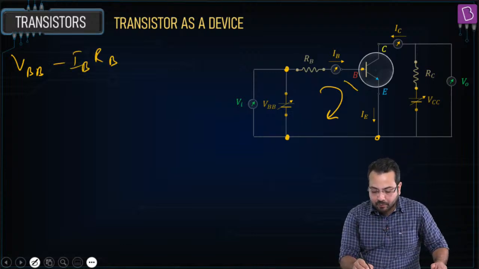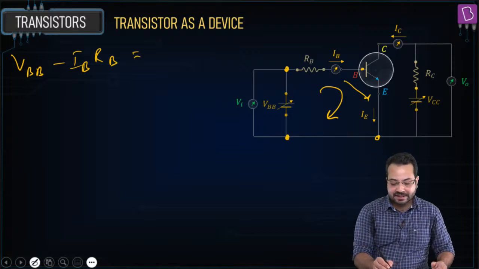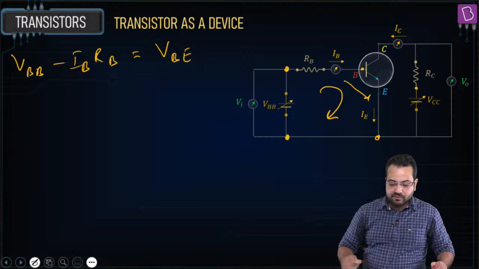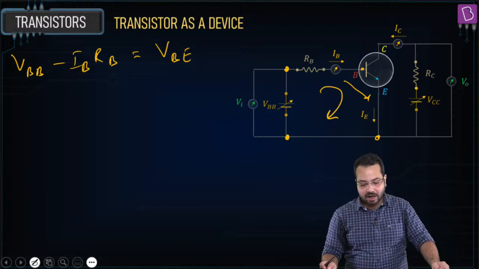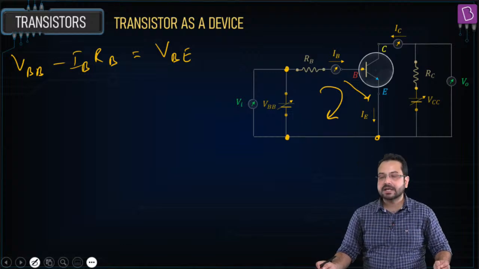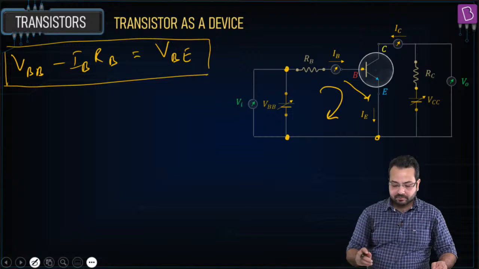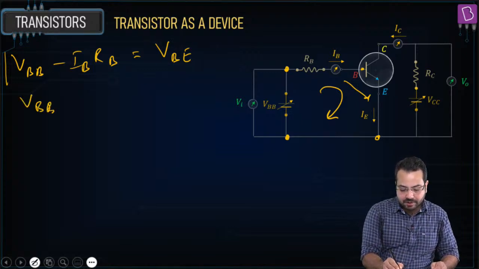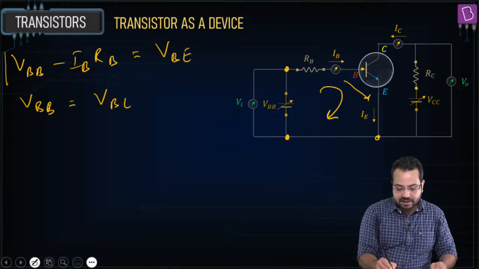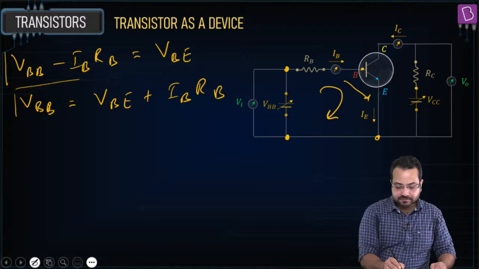And then I'm crossing this. So what is this? This is the potential difference between the base and emitter. So just by using Kirchhoff's voltage law, I can write VBB minus IBRB is equal to VBE. Is that correct? So just remember this. You can remember it as VBB is equal to VBE plus IBRB. Is this clear?